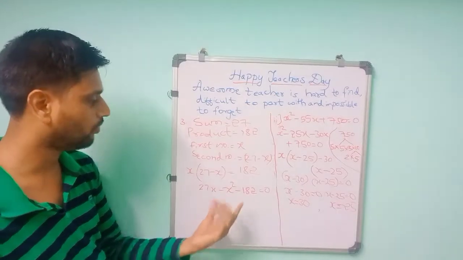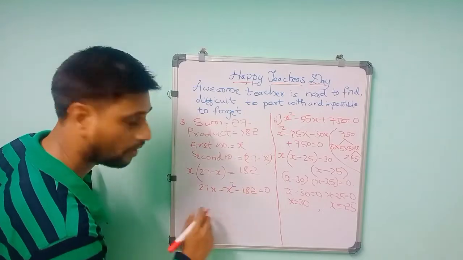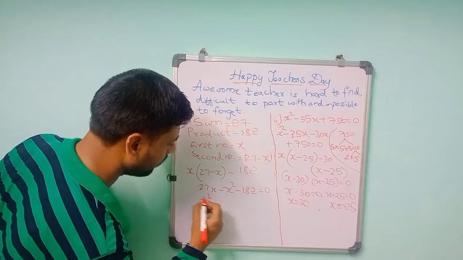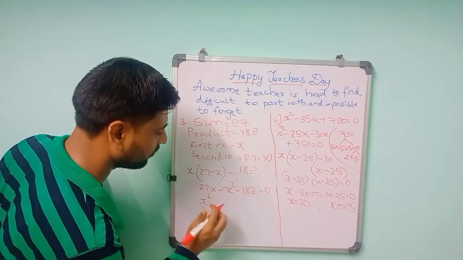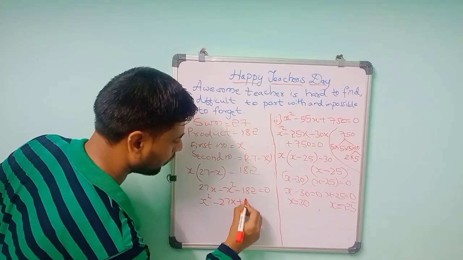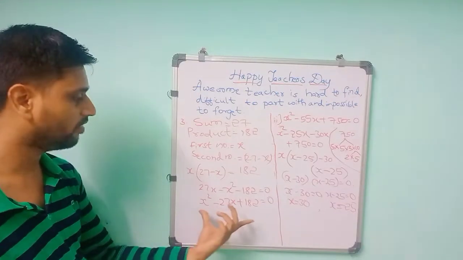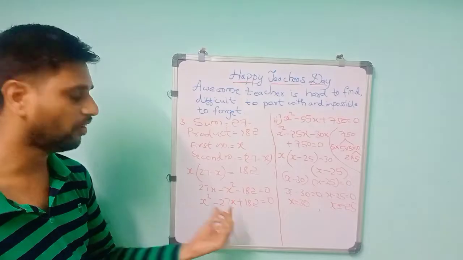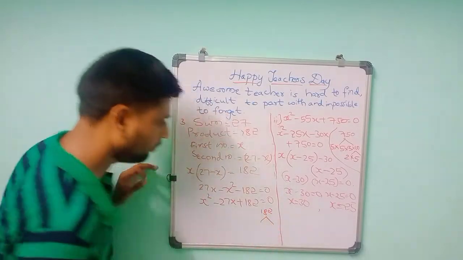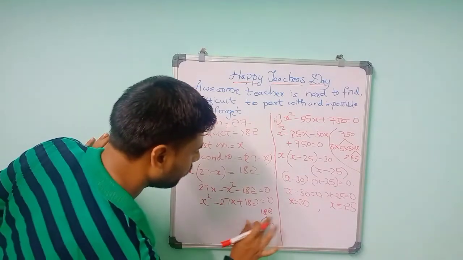You should always make the coefficient of x square positive. So I will multiply the whole equation by minus. Minus into minus is plus, so x square, and the signs change: minus 27x plus 182 is equal to 0. The next step is we have to split 182 in terms of 27. So if you take 182, you can do factorization here.